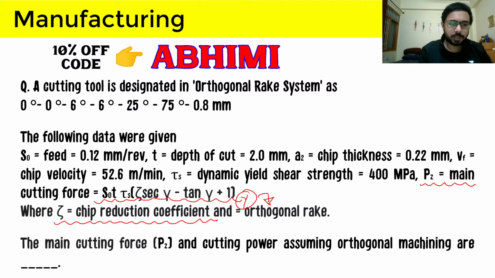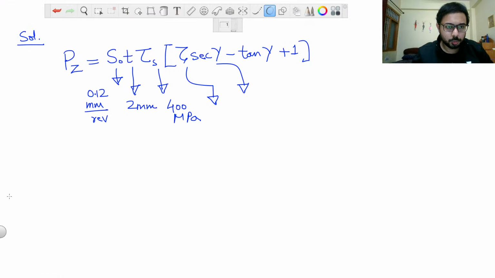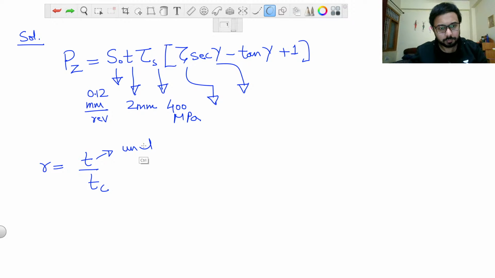Zeta is the chip reduction coefficient. It is quite different from what we usually have in machining questions. We usually get the chip thickness ratio, but here the chip thickness ratio is not asked. Usually you are using the value r here, which is small t by tc, where small t is the uncut chip thickness, and tc is the chip thickness.